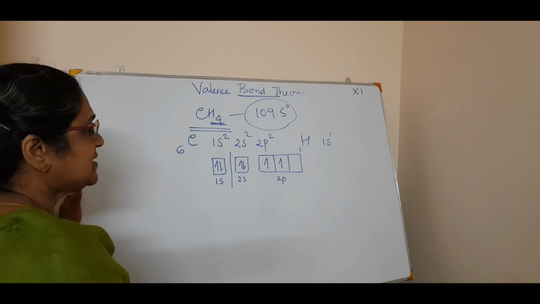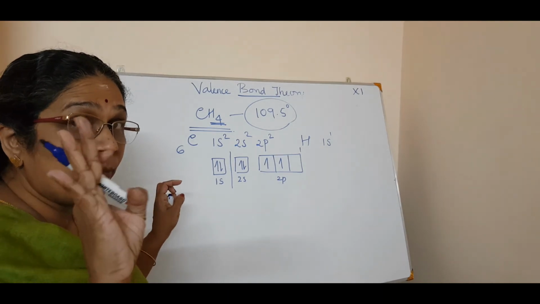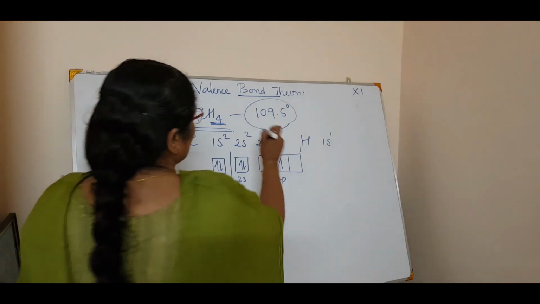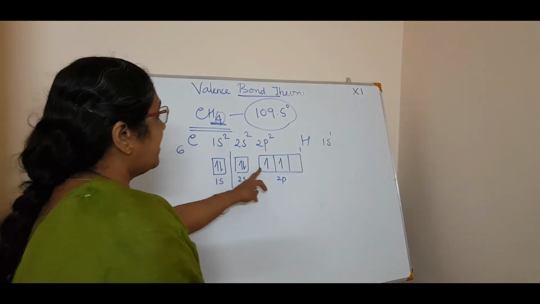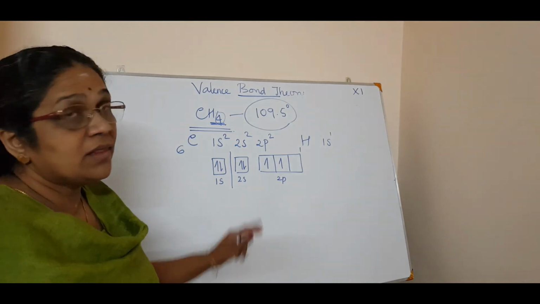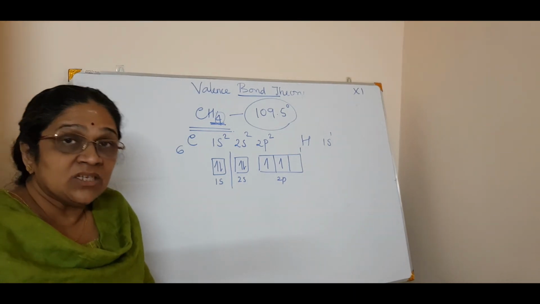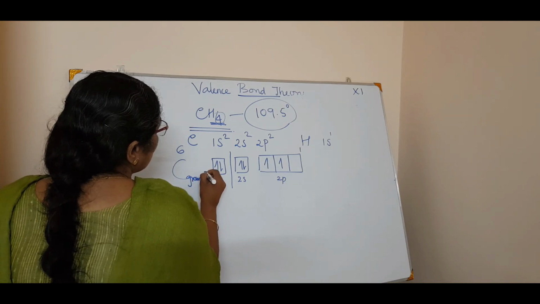Correct. Now what happens? The carbon has to make 4 bonds with 4 hydrogen atoms, isn't it? There is only one blank orbital and the other 2 are unpaired. So in this way the bonding cannot happen. This is called the ground state of carbon. See, the ground state of carbon.